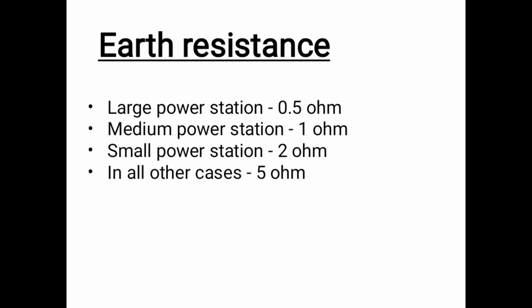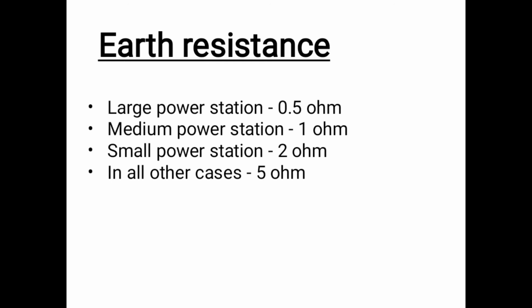In all other cases, 5 ohm resistance is preferred. So our answer is option B, 5 ohm, the value of earth resistance for residential quarters.